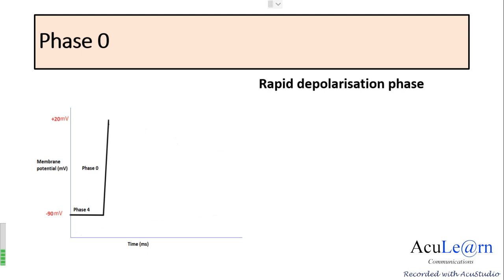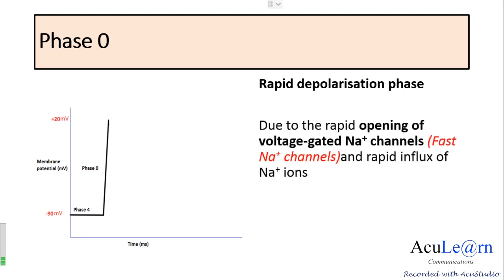Now this rapid depolarization is due to the rapid opening of the voltage gated sodium channels, which are also called the fast sodium channels, and this causes the rapid influx of sodium ions. So sodium entry into the cell will rapidly depolarize the cell membrane, and the membrane potential will become more positive and will reach up to plus 20 to plus 30 millivolts, at which the sodium channels will close.